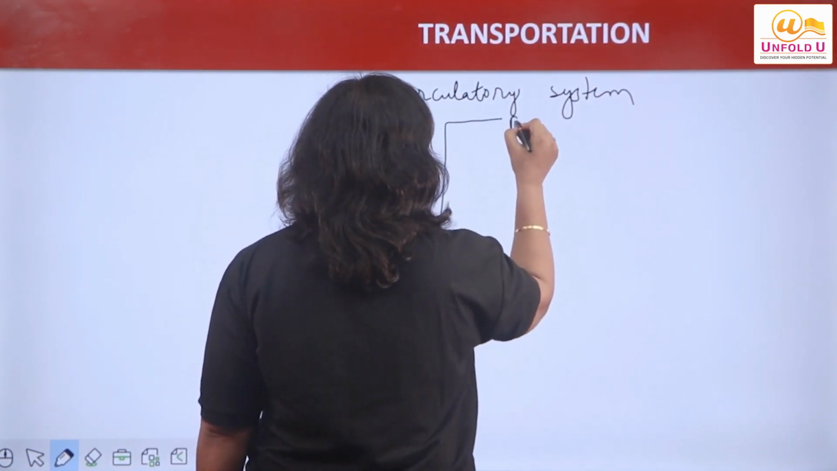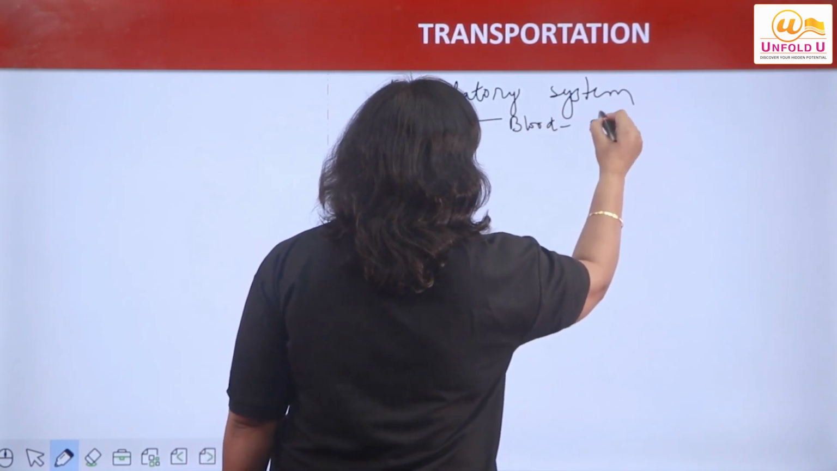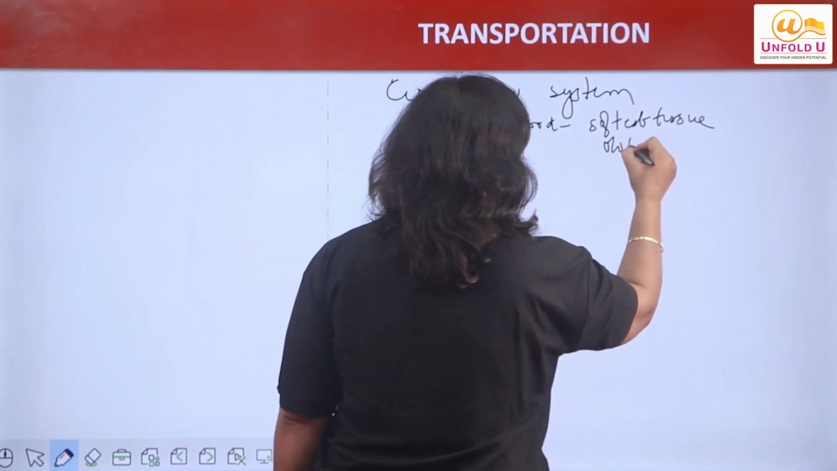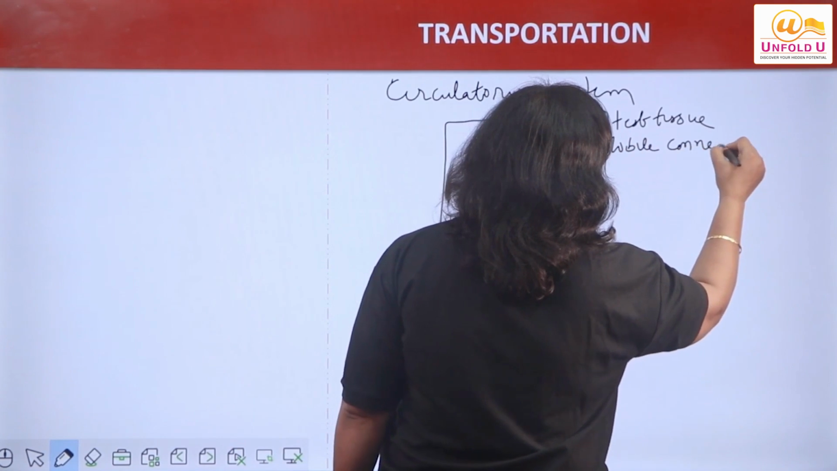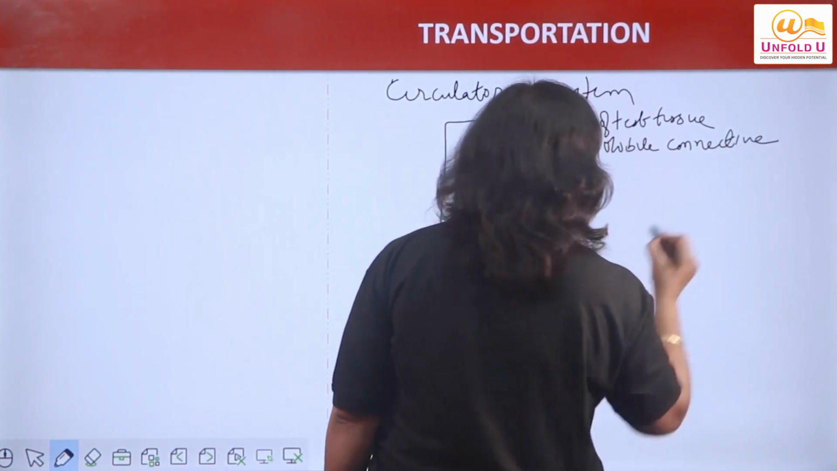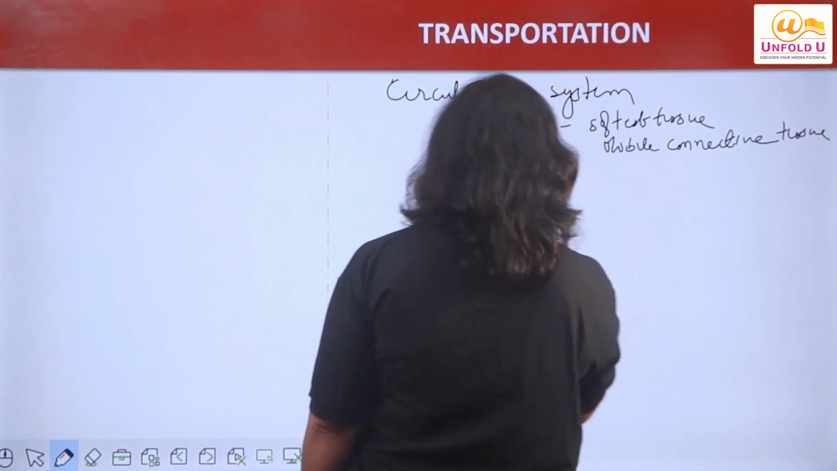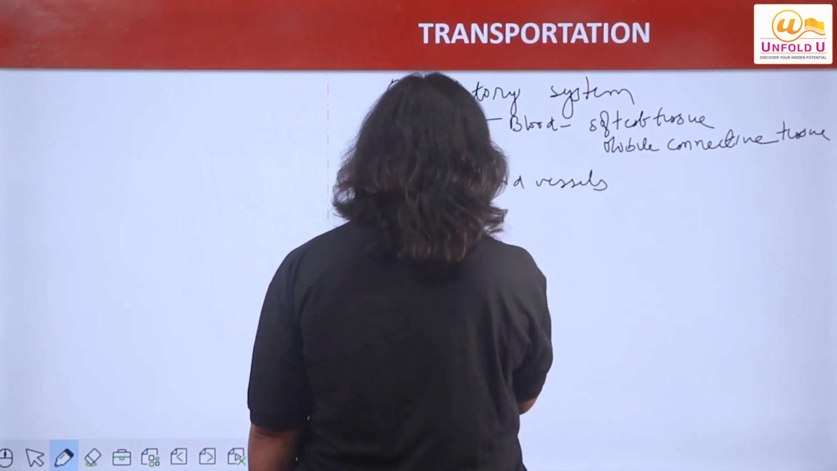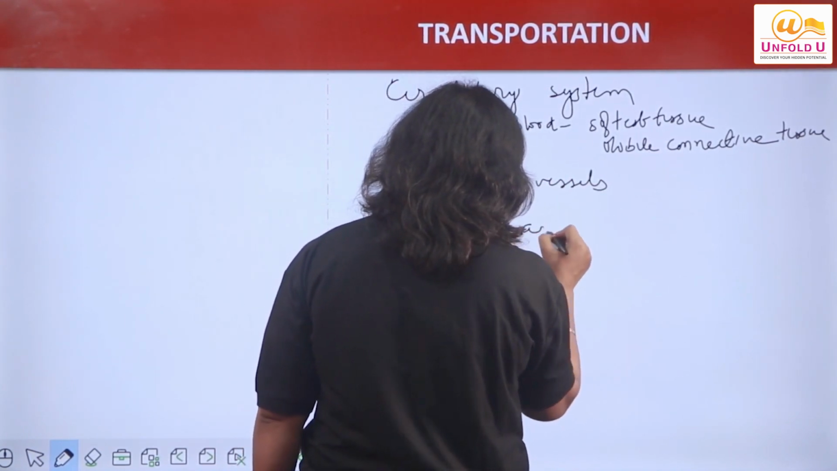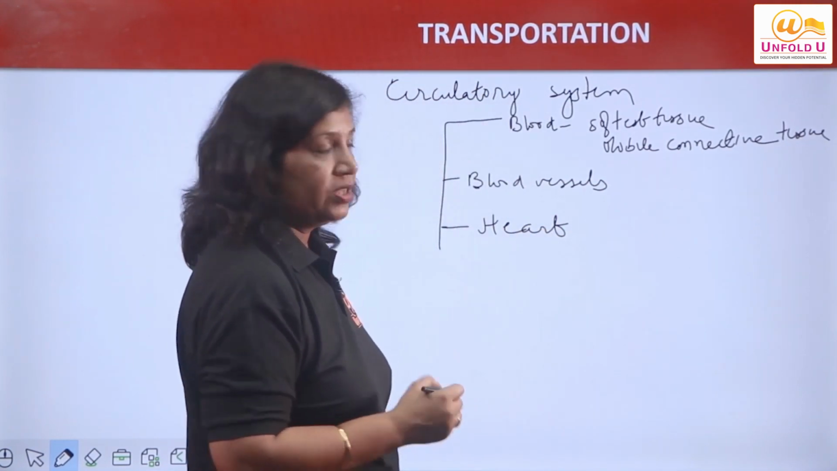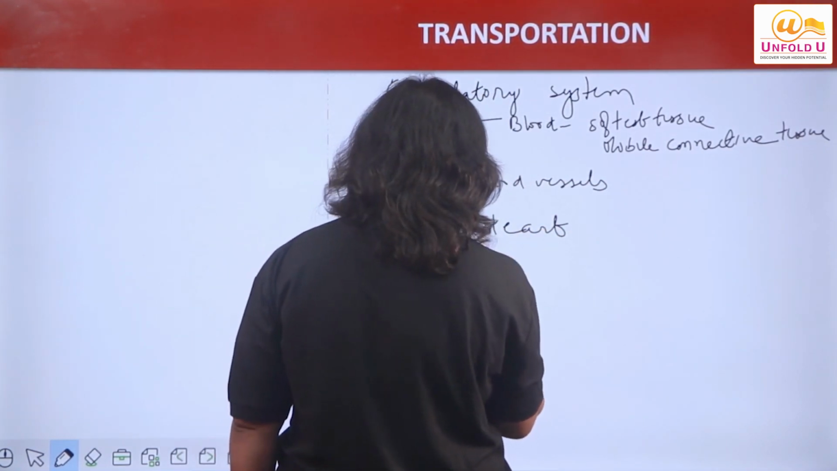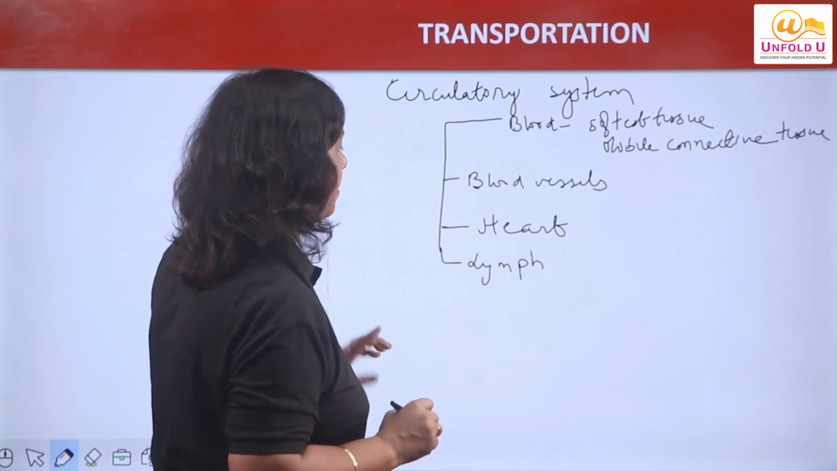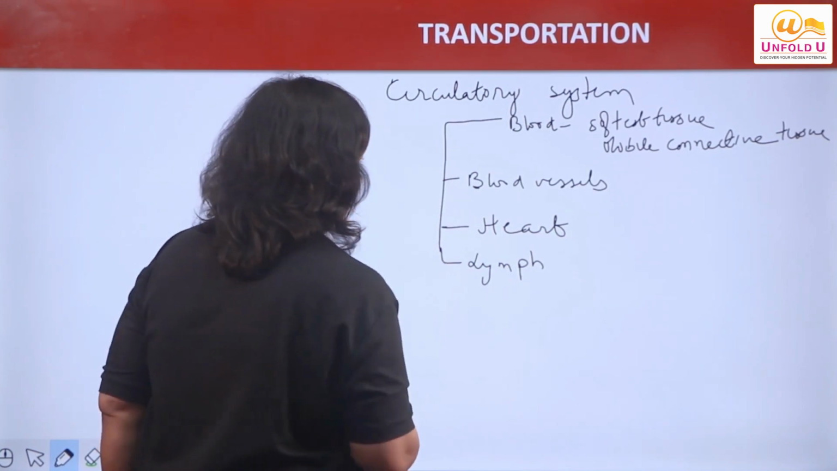We have different parts. One is blood. As I told you, it is the softest tissue in the body. It is the mobile connective tissue, main transporting agent, right, in the body. Then we have blood vessels, right? Then we have main structure, pumping organ of the blood in the body, which is called as heart. Another mobile tissue in the body, that is called as lymph. So two mobile things are present in the body, which is blood and the lymph.